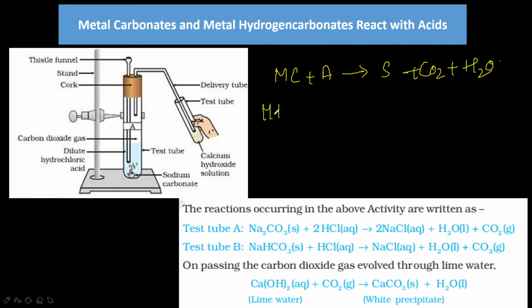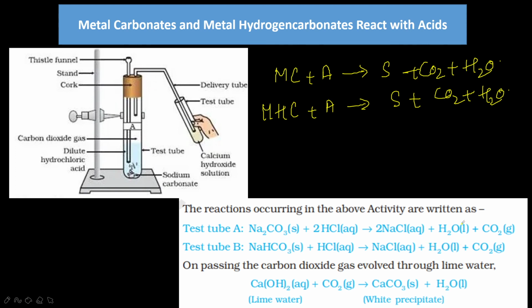Metal hydrogen carbonates, if they react with acids, also form salt, carbon dioxide plus water. Here you can see the reaction Na2CO3 plus 2HCl. Hydrochloric acid, when it reacts with sodium carbonate, forms its salt sodium chloride, water and carbon dioxide. When sodium bicarbonate reacts with HCl, it also forms its salt, water and carbon dioxide.